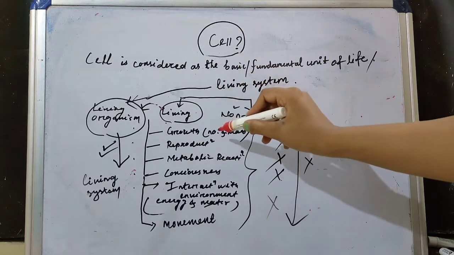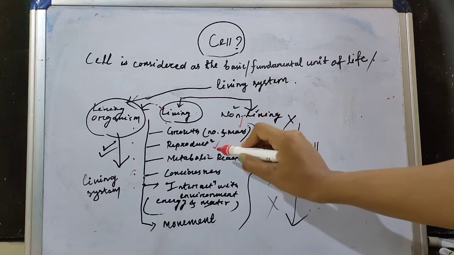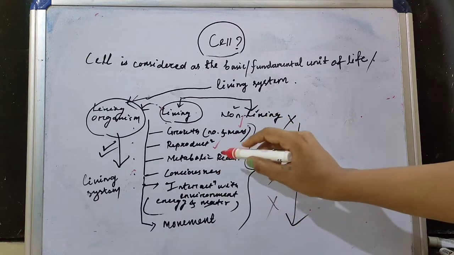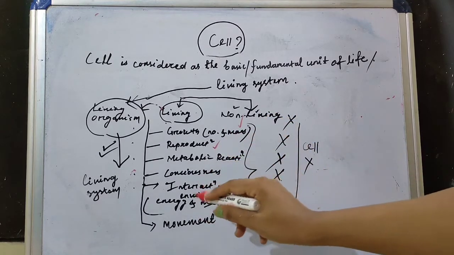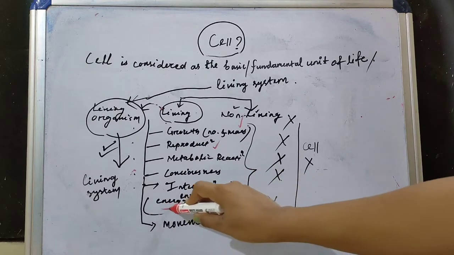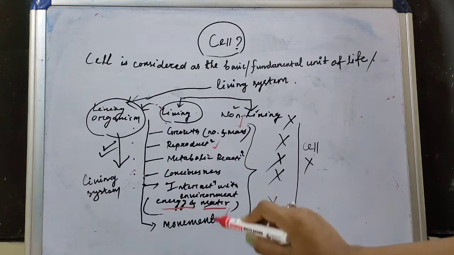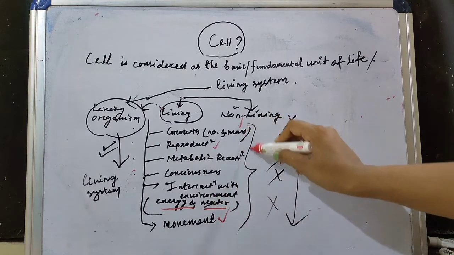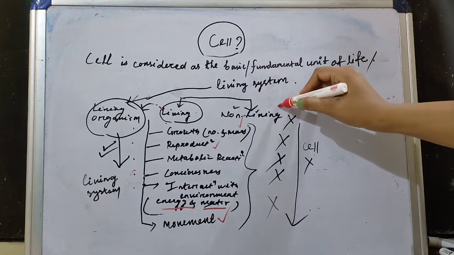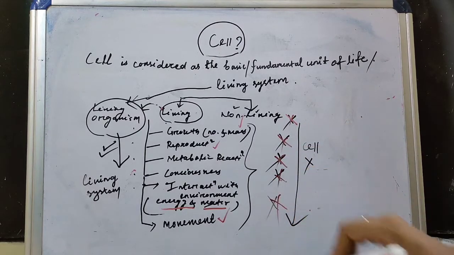First is the growth in terms of number and mass. Second is reproduction. Third is the metabolic reaction. Fourth is the consciousness, and the fifth one is the interaction with the environment in terms of energy and matter. And the last one is movement. So all these characteristics are shown by living things that are not shown by non-living things. These all are absent in case of non-living things.